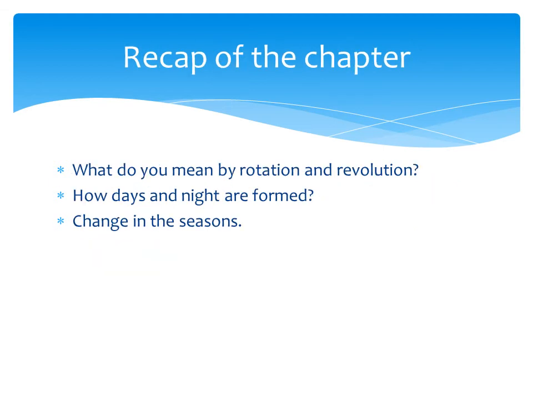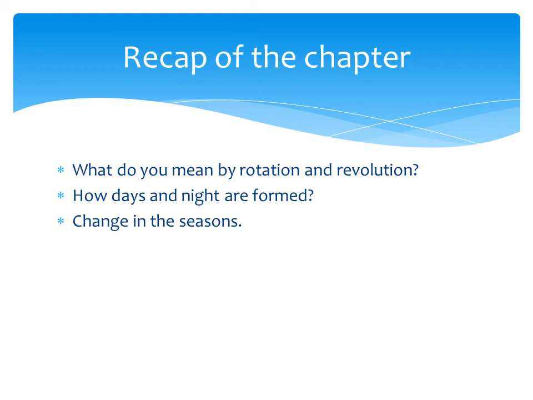So I am repeating again. What are the topics we have covered today? First we have seen what we mean by the terms rotation and revolution. The earth performs two movements. One is called rotation and the second one is called revolution. What is rotation? Rotation means the earth rotates around its own axis. And revolution means the earth revolves around the sun.